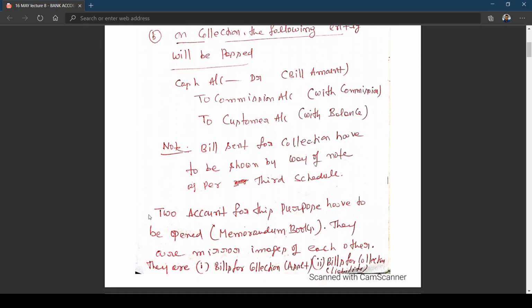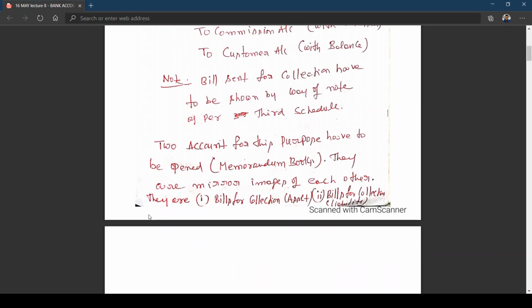Now, generally, for this purpose, two accounts have to be opened. In fact, they don't open ledger accounts. It's like a memorandum book for record purposes. They will be opening two accounts called bills for collection asset account and bills for collection liability account. In fact, they are mirror images of each other. Why mirror images? When the bill has been sent for collection, the bank will be sending the bill to the drawee and he will be making payment to the drawer. For them, it is an asset. But that amount is to be given to whom? To the customer. So it is a liability. That is what is called bills for collection asset account and bills for collection liability account. Got it? What I am saying?